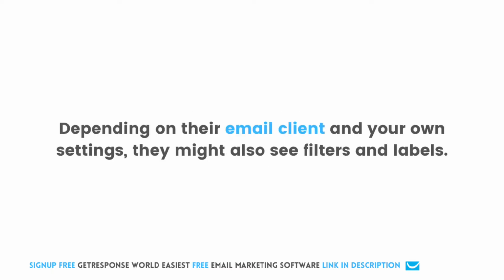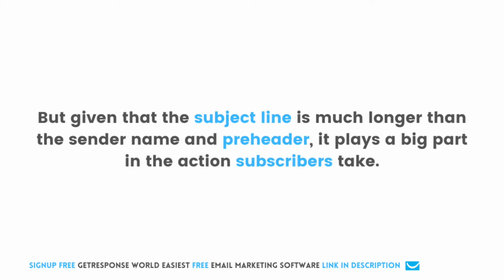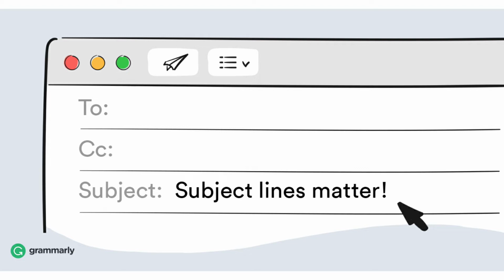Depending on their email client and your own settings, they might also see filters and labels. But given that the subject line is much longer than the sender name and pre-header, it plays a big part in the action subscribers take. So how do you write effective email titles?